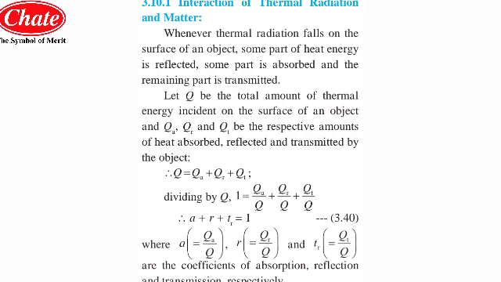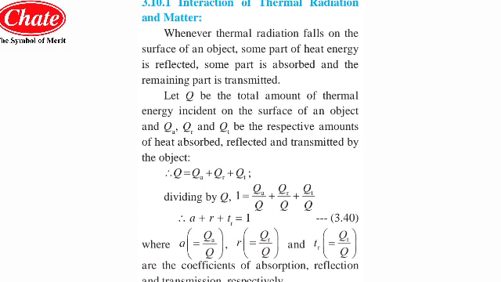If we divide this entire equation by Q, then we get 1 equals QA by Q plus QR by Q plus QT by Q, as Q by Q is equal to 1. Now QA by Q is equal to A, the fraction of energy absorbed. QR by Q is equal to R, the fraction of energy reflected. And QT by Q is equal to TR, the fraction of energy transmitted.